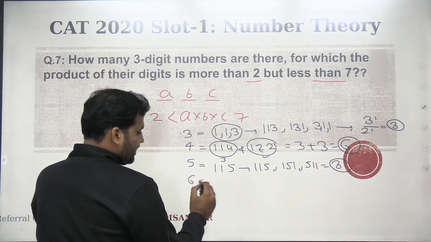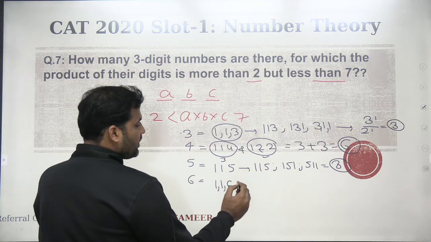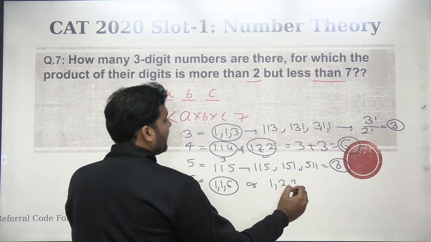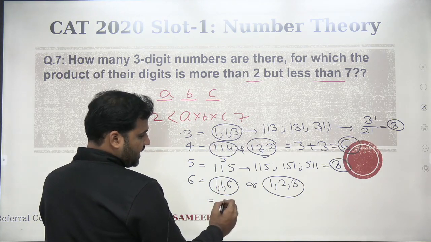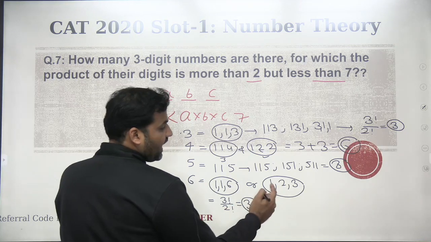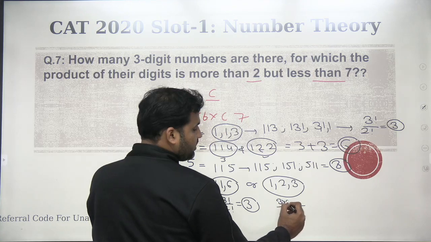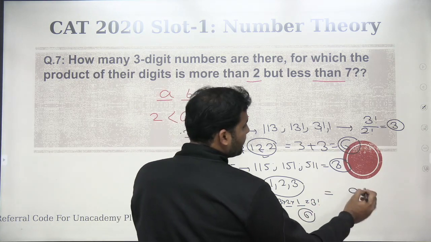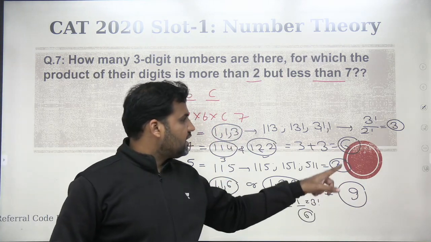If you look at 6, the product of 3 digits would be 6 by using 1, 1, 6. So that is one way to write it, or you can also write it as 1, 2, 3. Now, how many numbers can you make out of it? With 1, 1, 6, 2 digits are getting repeated, so 3 factorial by 2 factorial, there will be 3 such numbers. And with 1, 2, 3, the 3 digits can be arranged in 3 into 2 into 1, or simply 3 factorial, that is 6 numbers. So a total of 9 numbers would be made from here. So 9 here, 6 here.